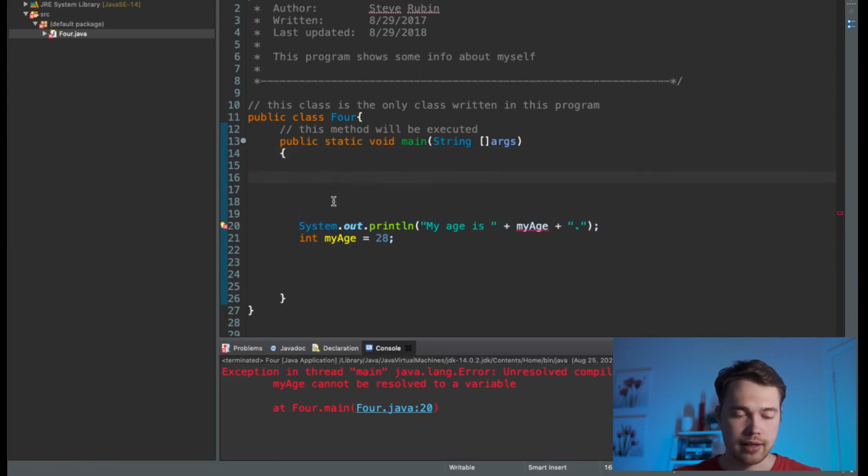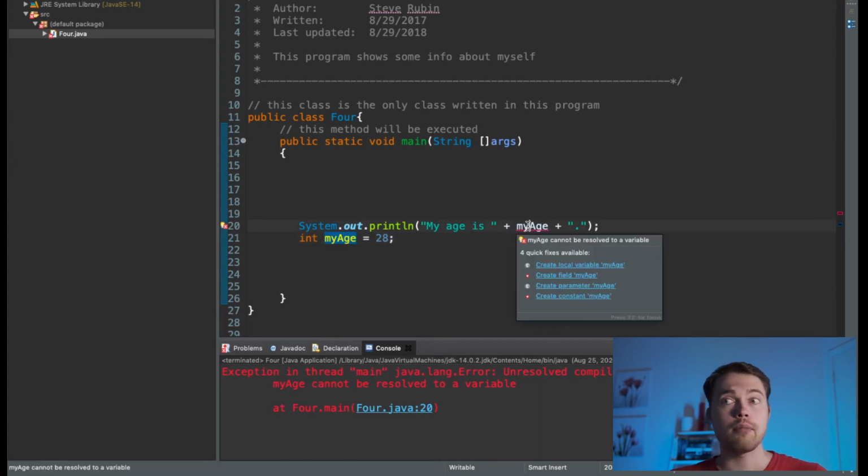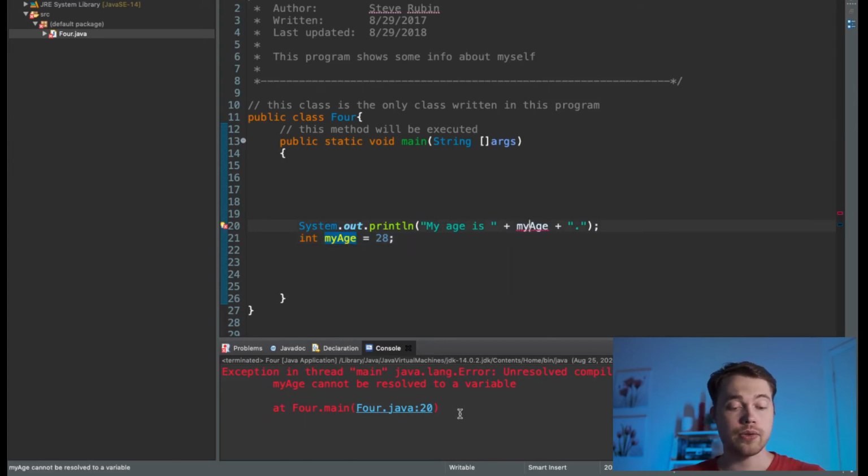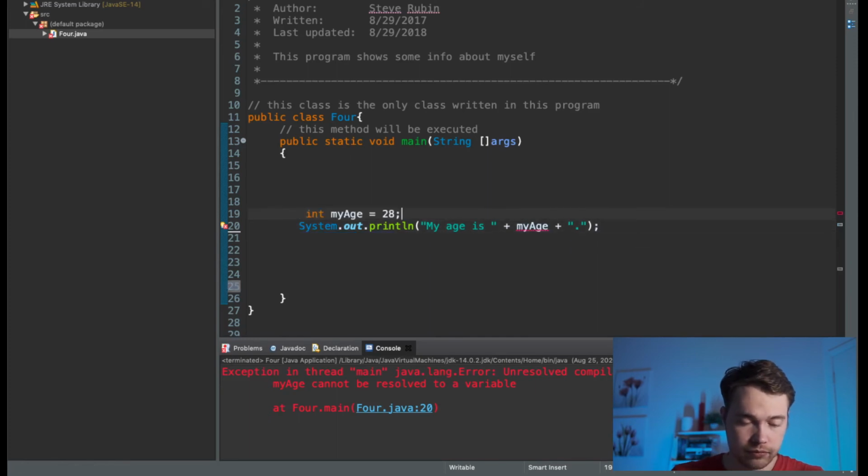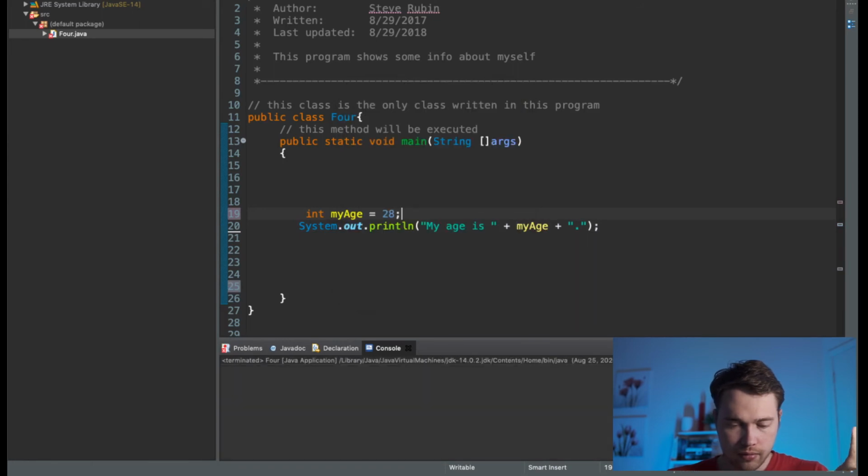When Java comes over here, it's trying to print out my age, but my age doesn't exist, so it's going to throw an error. It's not smart enough to look one line further. Some languages are, not Java. Hope it makes sense, but now it works.